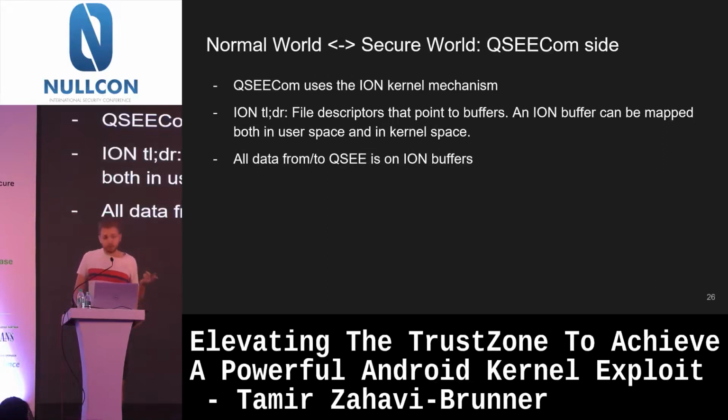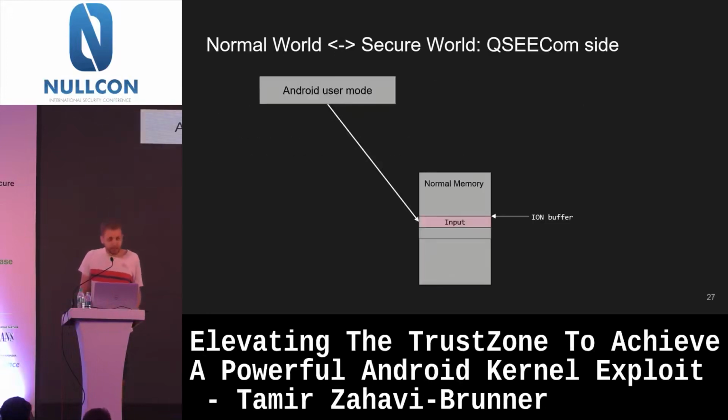And the important thing to remember is that all this shared memory that I talked about before, all memory shared between the normal world and the QC and secure world, is on these ION buffers, all of it. So let's say I'm an Android user mode process and I want to send a command to a trustlet. What I would do is first I allocate this ION buffer, right? And I write the input data into it.